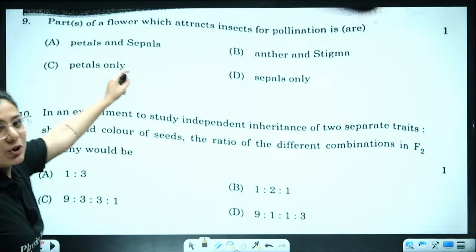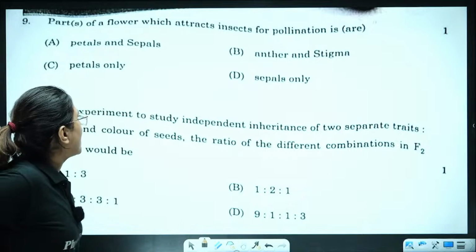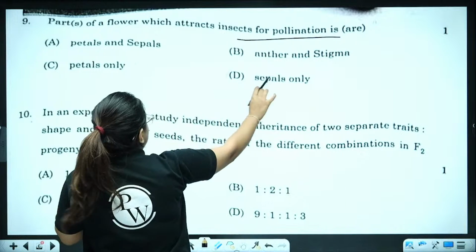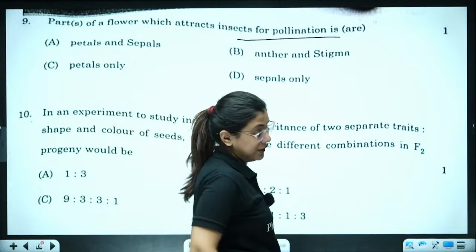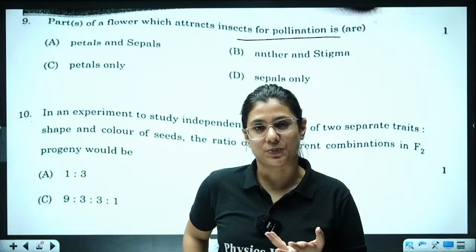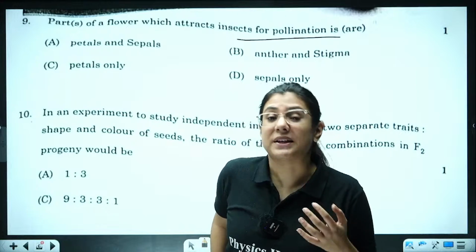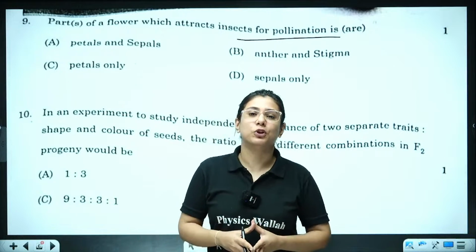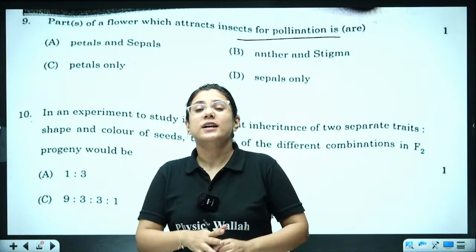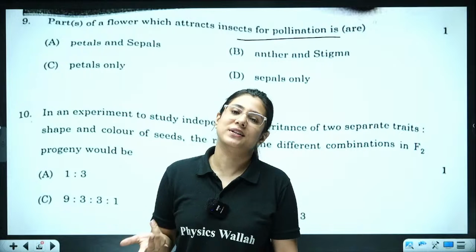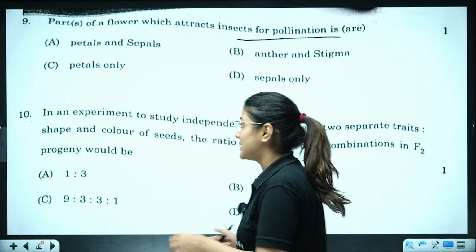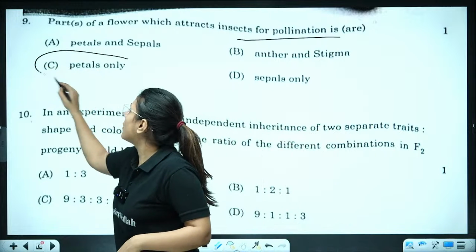Question number 9 is also dedicated to biology. Parts of a flower which attract insects for pollination is or are: petal, sepal, anther-stigma, sepals only, petals only. So if you remember, when we studied the bisexual structure of a flower of an angiosperm, we studied that petals, which are so colorful, are responsible for attracting insects. And what are insects going to do? Insects will help in pollination directly or indirectly. So that is the purpose of all the colors in the flowers you see. So the answer is option C, petals.